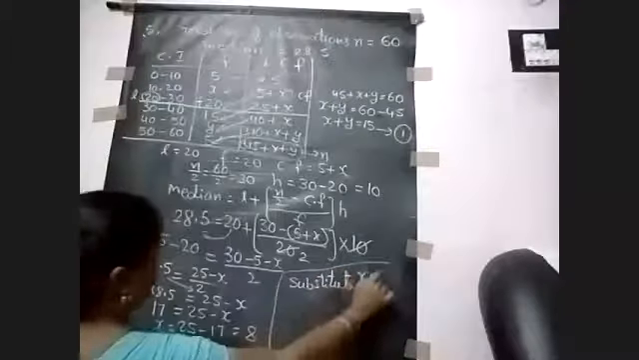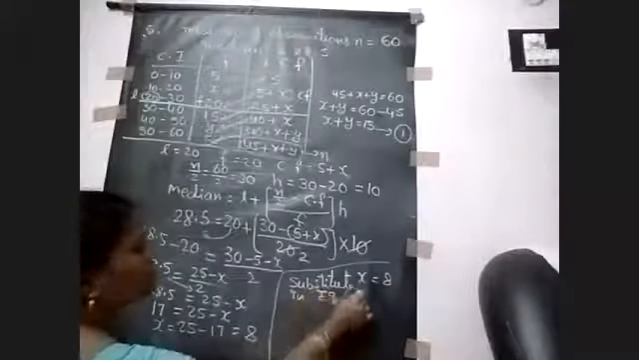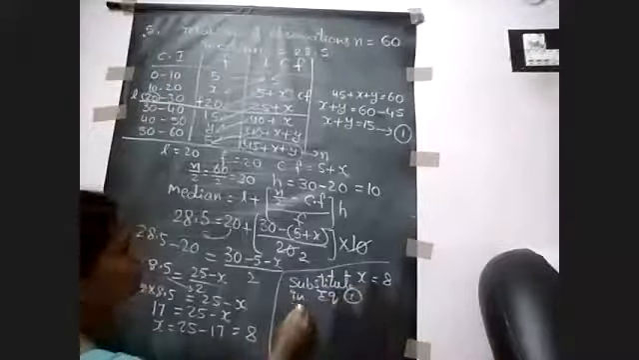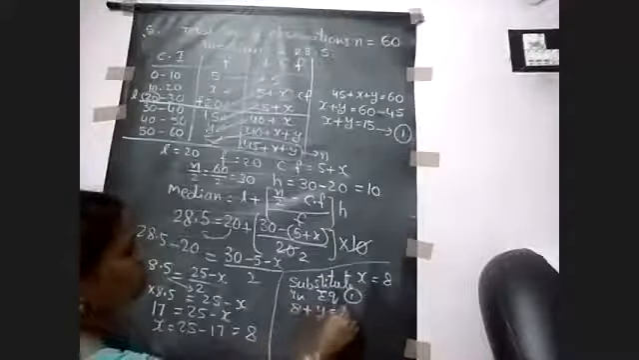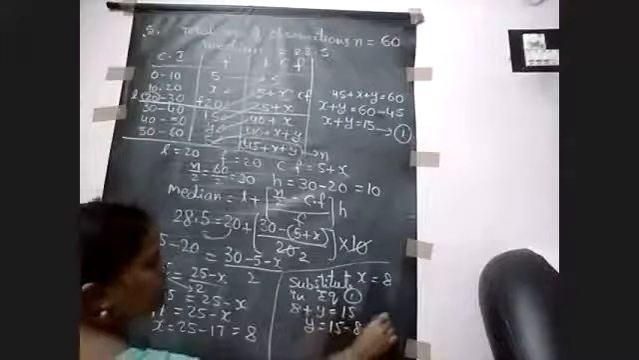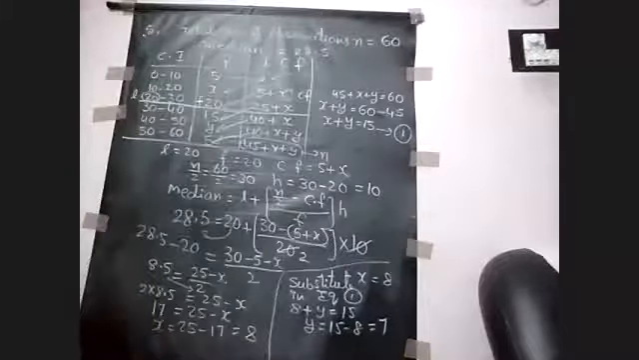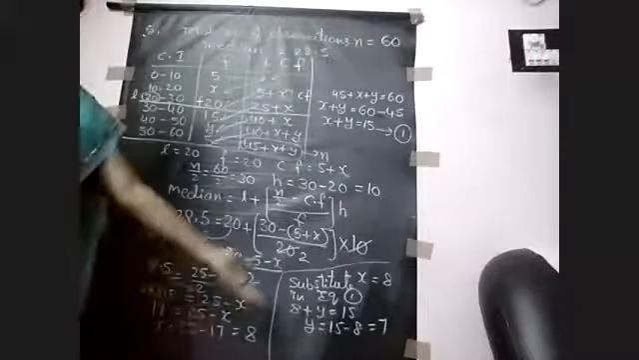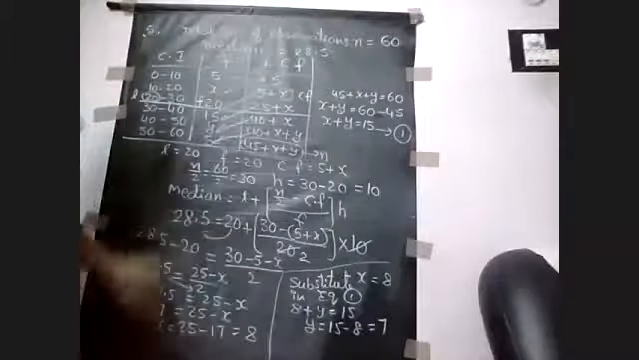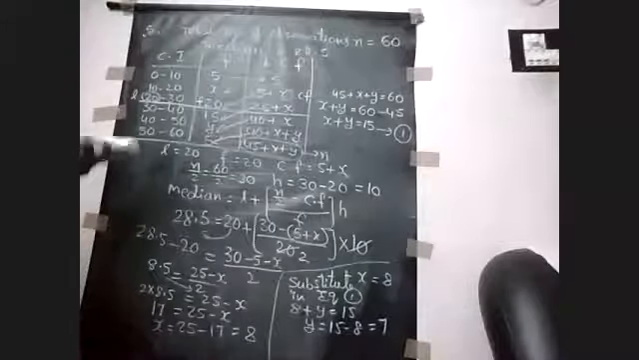Substitute x is equal to 8 in equation number 1. So 8 plus y is equal to 15, and y is equal to 15 minus 8, which is equal to 7. Okay, so in this way we get x is equal to 8 and y is equal to 7. This is a very, very important sum. So take this as a screenshot, and if you wrote it correctly, then put 4 marks to this question.